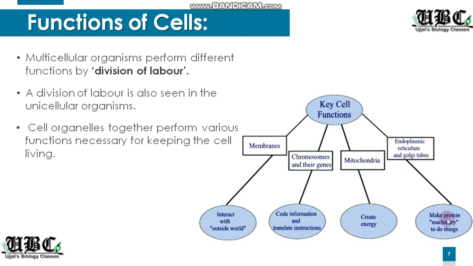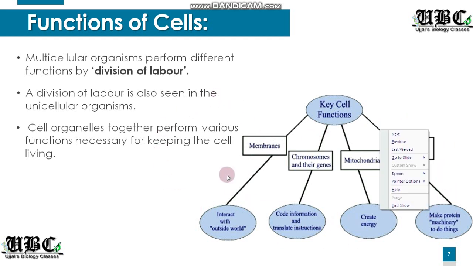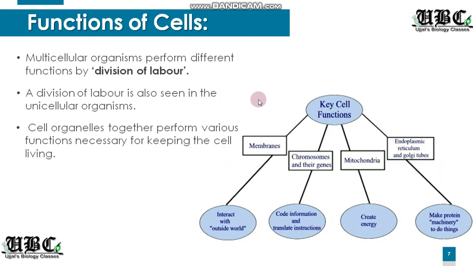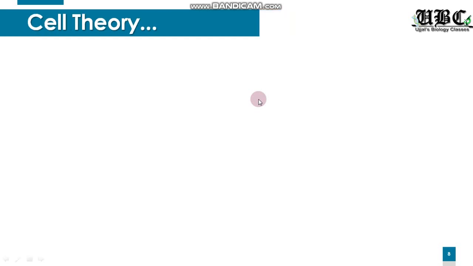Now these are helping in making the proteins and doing a wide range of activities. So see, there are different kinds of organelles which are performing different functions, and together they are keeping a cell living.